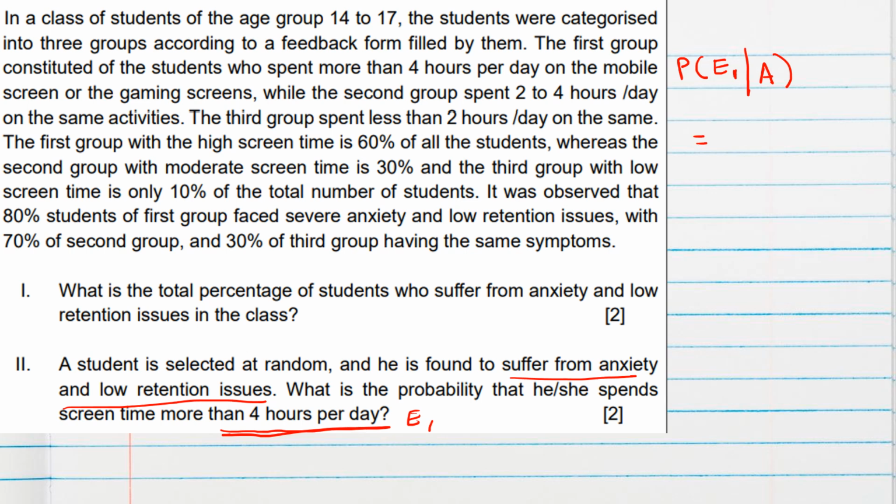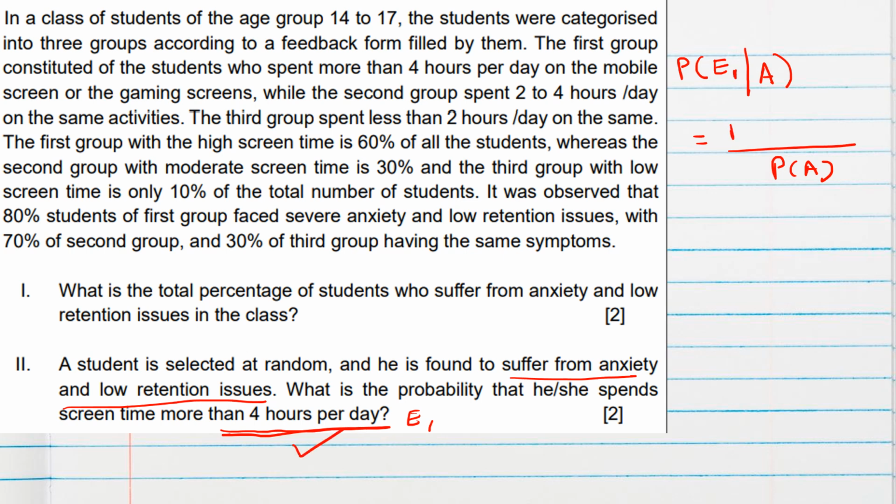So we should find actually P of E1 by A. This is according to Bayes theorem. The total probability from the first question we have found, that we will copy the same. But what is our favorable outcome? If you see, Bayes theorem is also like our main theoretical approach of probability: number of favorable outcomes divided by total outcomes. So here the total probability we have found already, and the favorable probability is that the student should come from the first group.